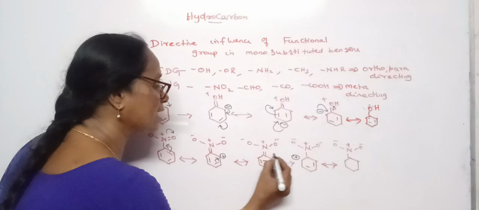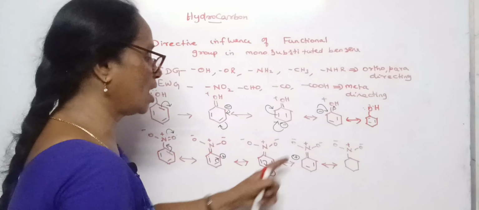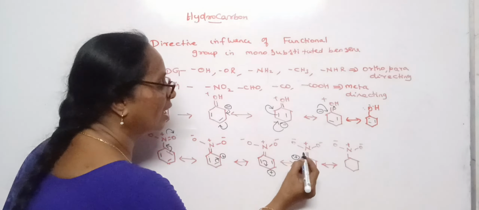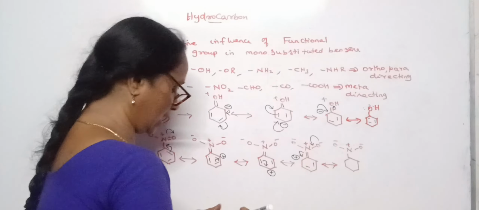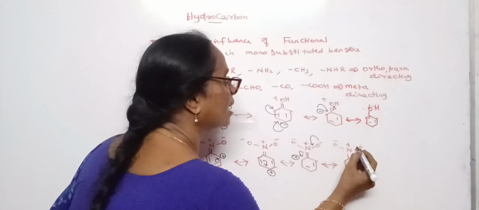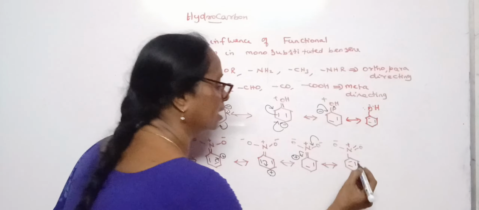So in all these cases also the nitrogen and carbon have a double bond where this pi bond enters into that and this electron to there. So we will get once again the structure of the molecule like this.